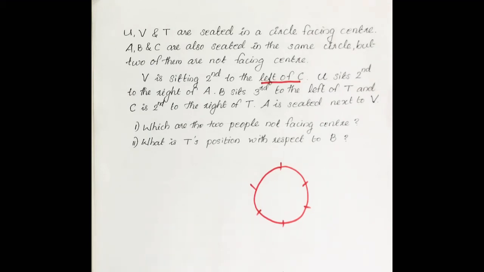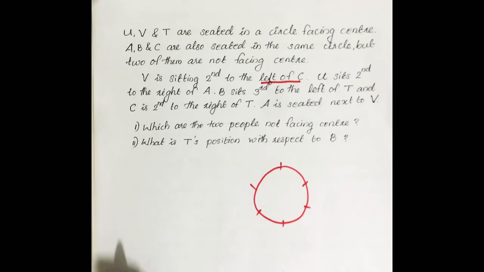Otherwise, if we start with this condition, we have to draw two diagrams in parallel. In one diagram C is facing center, in the other C is facing outside. Otherwise, if we assume that C is facing towards center, maybe only at the last condition it becomes clear that C is facing inside or outside. So, it is a wastage of time.